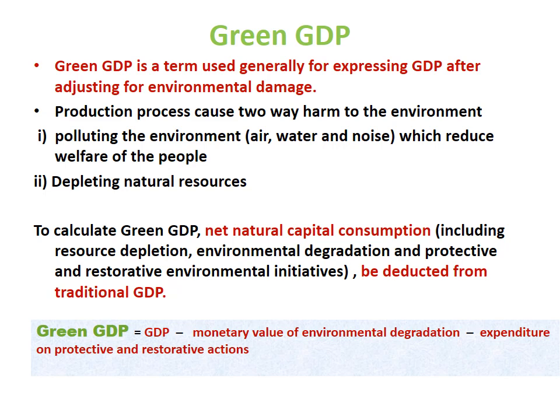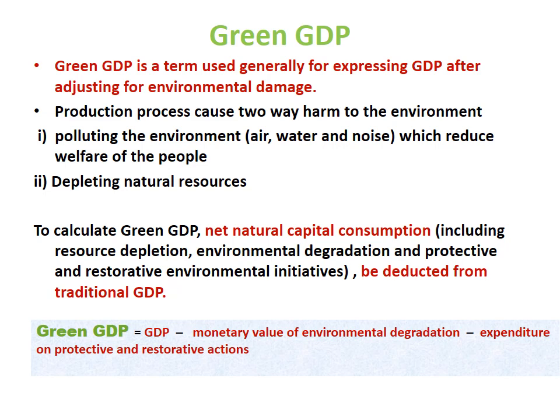So there is a new concept of green GDP when we calculate the value of GDP after deducting the net natural consumption, which includes resource depletion, environmental degradation, and protective and restorative environmental initiatives from the traditional GDP.